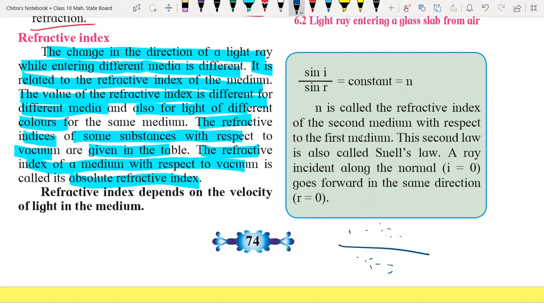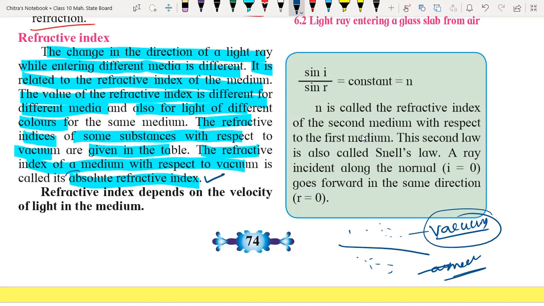When light rays travel from vacuum to air or any medium, which may be glass, water or air, that must be transparent. The refractive index of any medium with respect to vacuum is called the absolute refractive index.